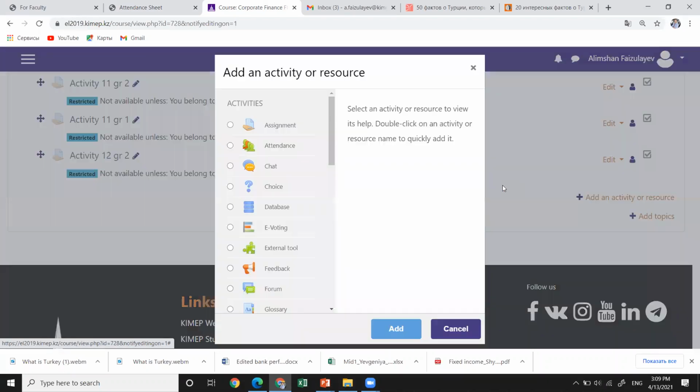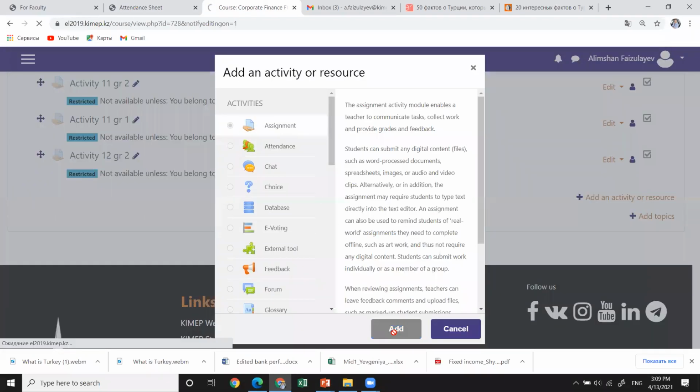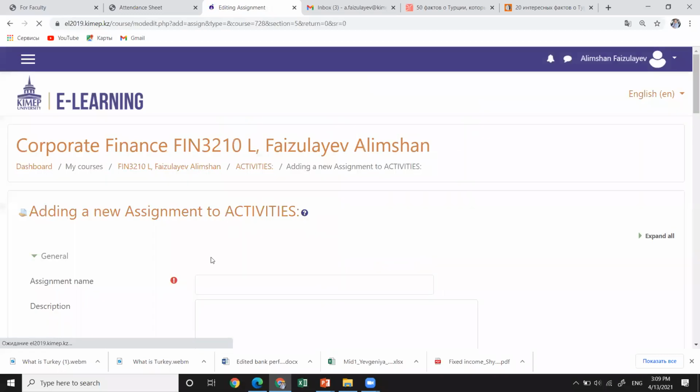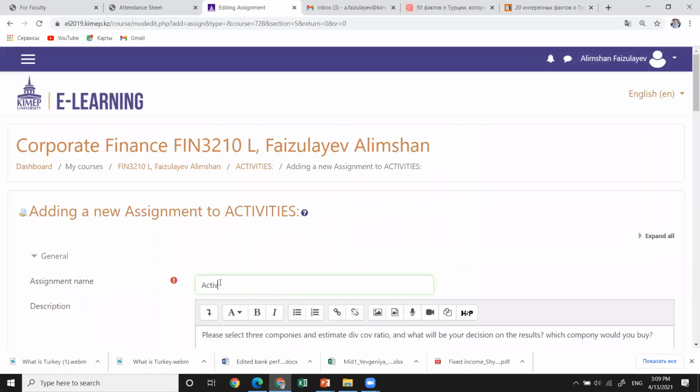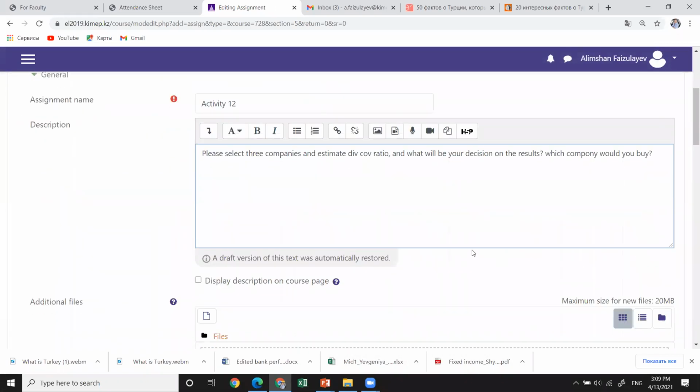What you will do in activity 12 is select the companies and estimate the dividend coverage ratio, and decide based on the results which company you would buy. Put in the condition that you will buy the shares only if the company pays a dividend. This is the condition you should keep in mind.